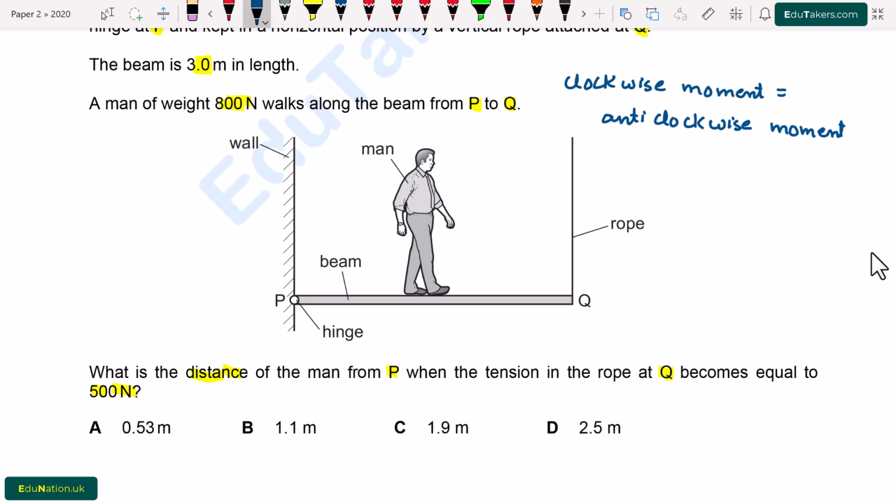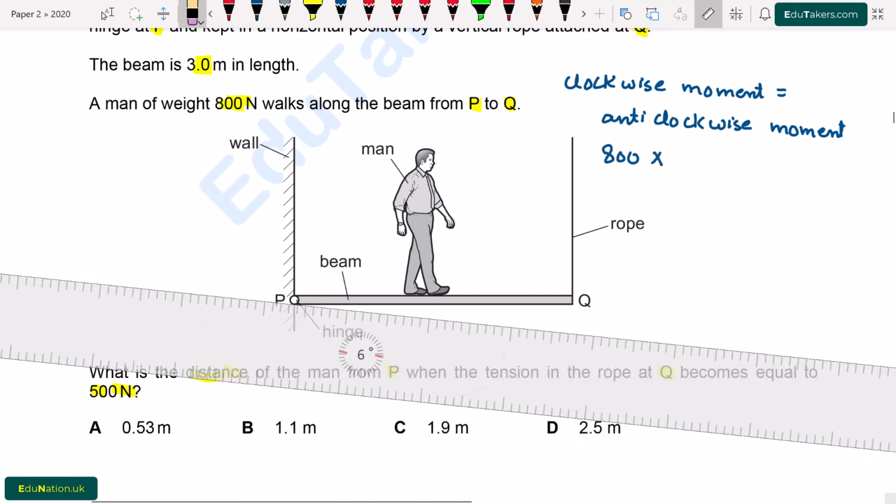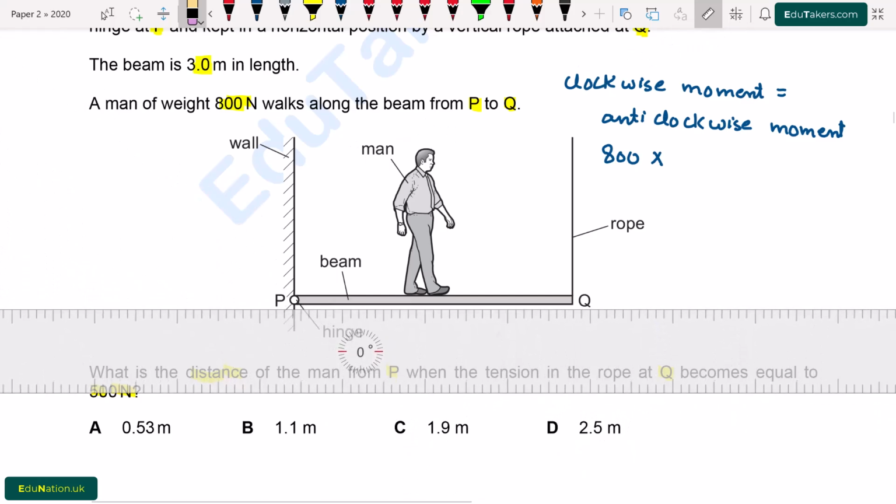So, the clockwise moment will be the product of force and the perpendicular distance from the pivot point. Actually, the clockwise moment is caused by the man. So I write here the weight of the man, which is given as 800 Newton, multiplied by the distance.